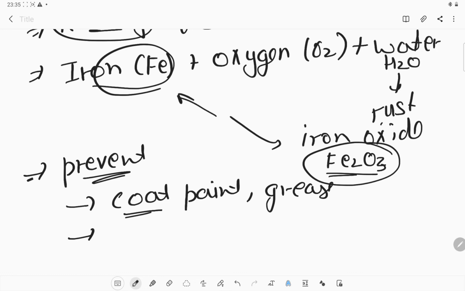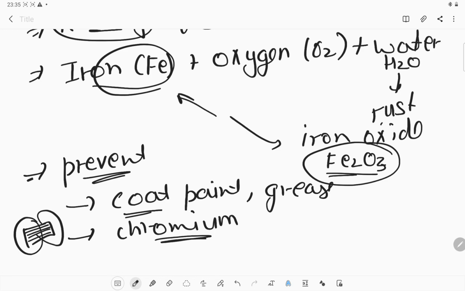What else? If we deposit a layer of metal on that iron, it will also help. Which metal? Like chromium. If we deposit a layer of chromium on the surface of that iron, then the iron will get rid of that rust, or it will not get any rust in the future.